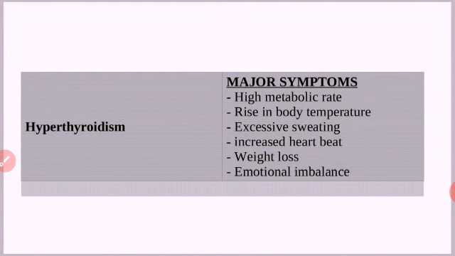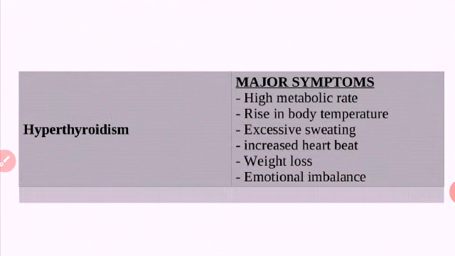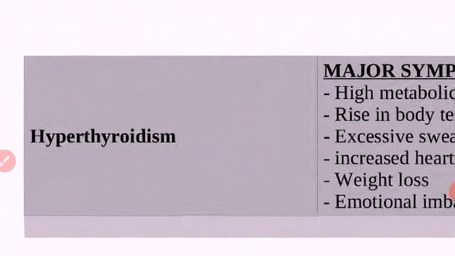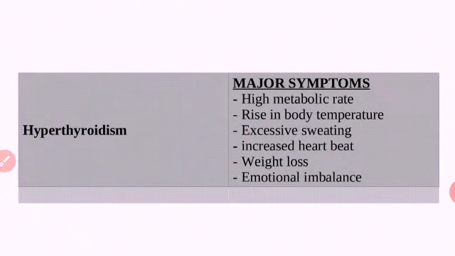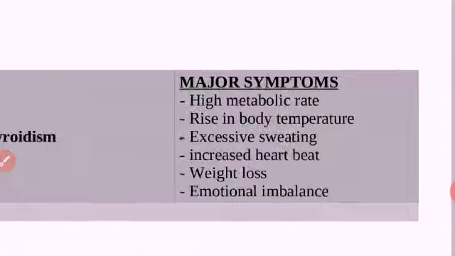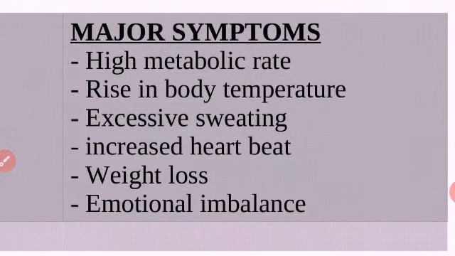If the production of thyroxine is high, the condition is known as hyperthyroidism. If it is more than required, then the metabolic rate and energy production rate will increase. Then there is a rise in body temperature; body temperature is normally 37 degrees Celsius, and it increases. Then excessive sweating.